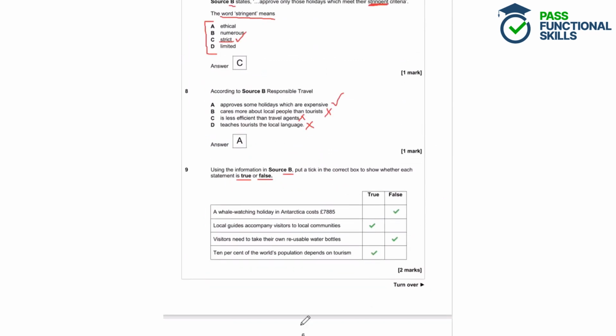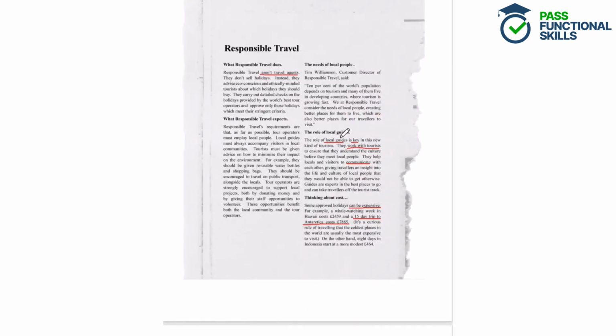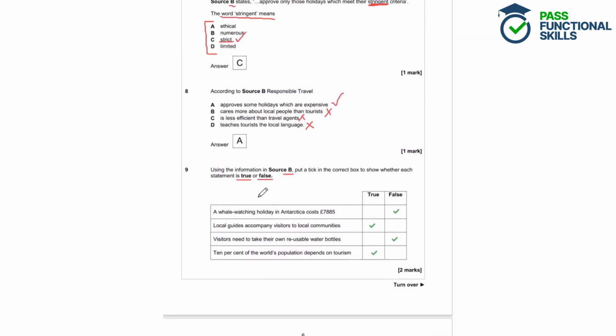Local guides accompany visitors to local communities. Well, we can see that there are local guides and they are helping the tourists to communicate with local people. And it does say here that they are the tour operators, the local guides accompany visitors in local communities. So that is true. Visitors need to take their own reusable water bottles.